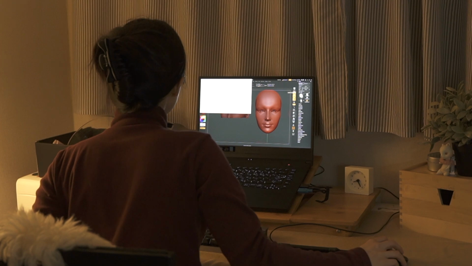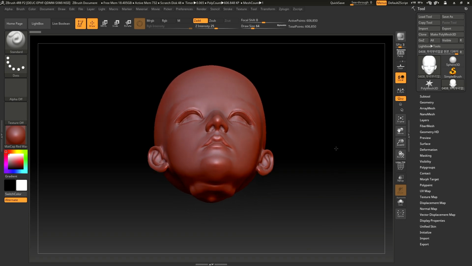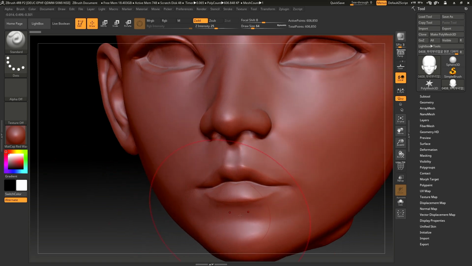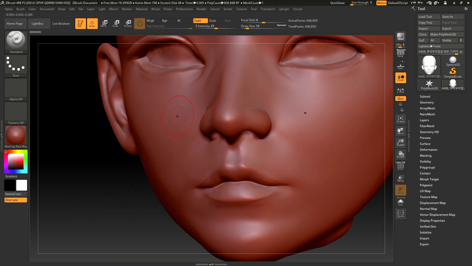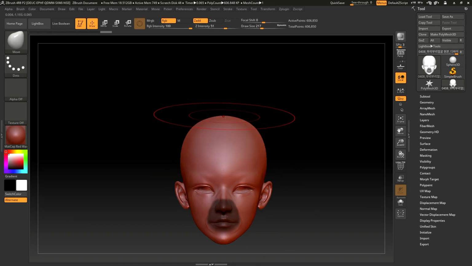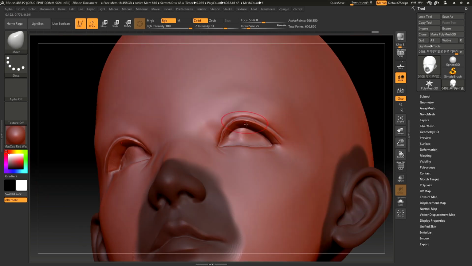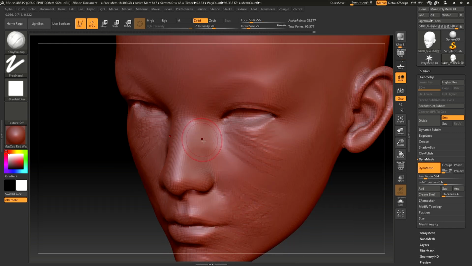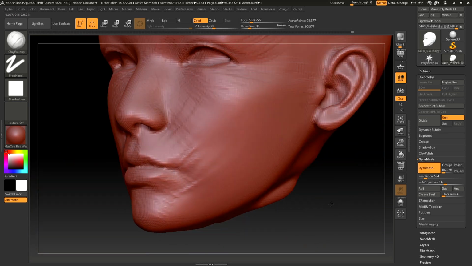I opened the file I made in March last year to get any hint from the younger me. Yo, who are you? I can't believe I was able to make this much. Anyway, this doll features these rabbit-like lips, which kind of remind me of Subin from Tomorrow by Together. He's as beautiful as dolls, so why not make his face out of this doll? So I started morphing this doll into Subin, and I think that was a nice decision because that not only helped me recall pretty much of my memories, but I also really enjoyed doing it.